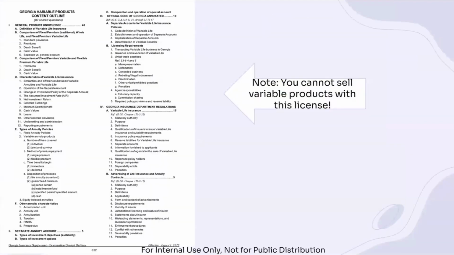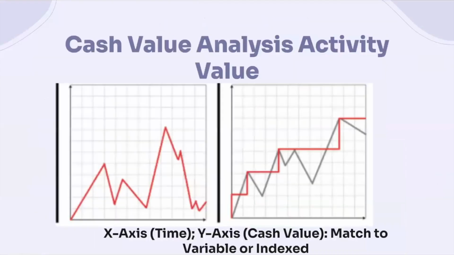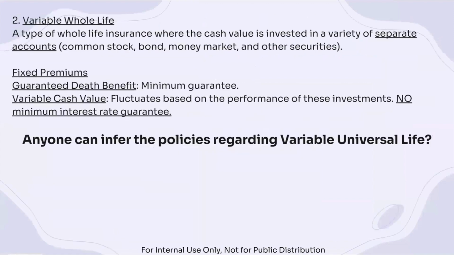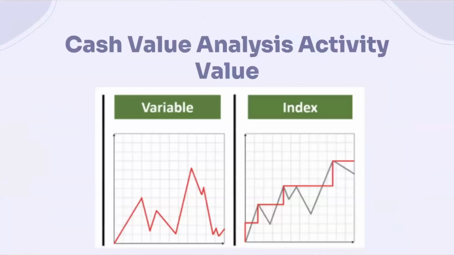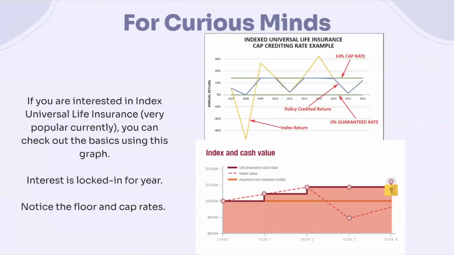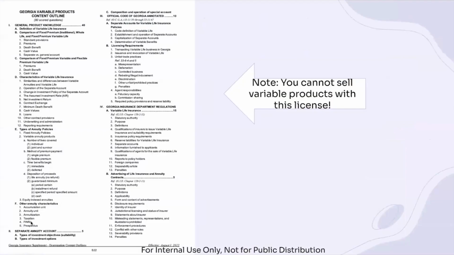All right. Now, something that I do want to bring your attention to as you're preparing for the examination is that with variable products that we've talked about already, the variable universal life and the variable whole life, although you do need to know them for the examination, you can't actually sell variable products with this license.